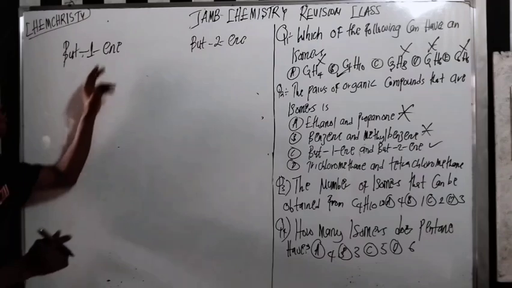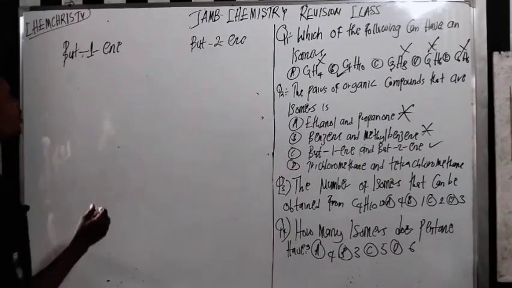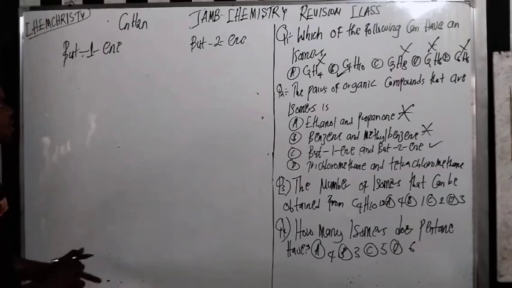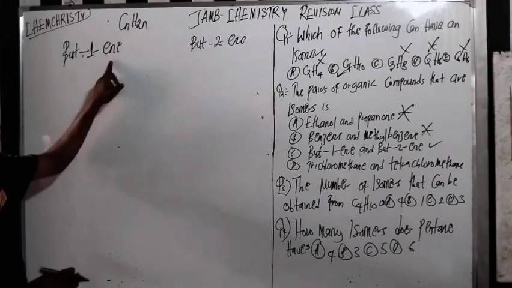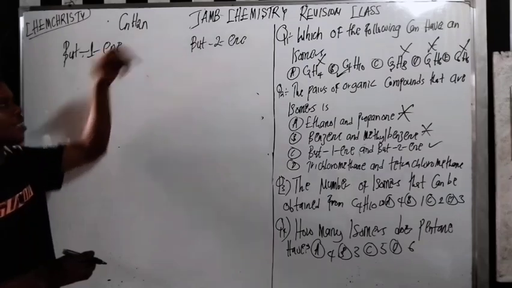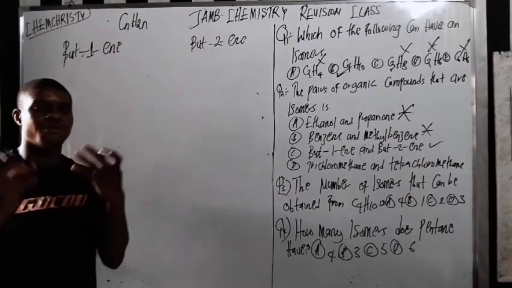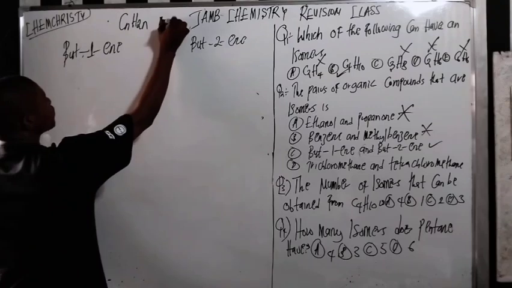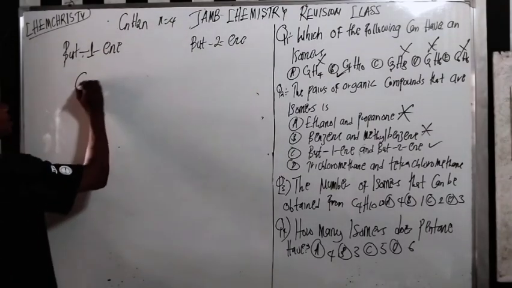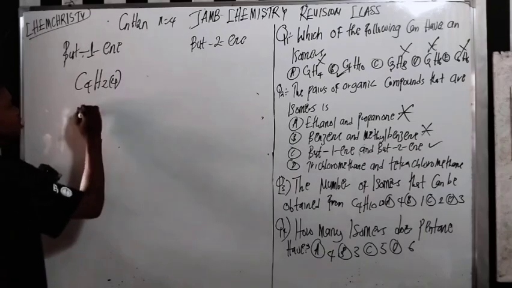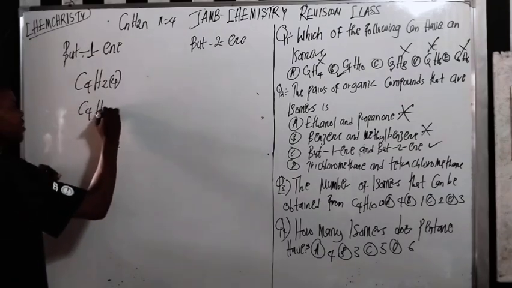What is the general formula of alkane? The general formula of alkane is CnH2n. Do you understand? So but means 4 carbons. My n is 4. So if you substitute 4 here, it's going to be C4H2 times 4, which is C4H8, right?